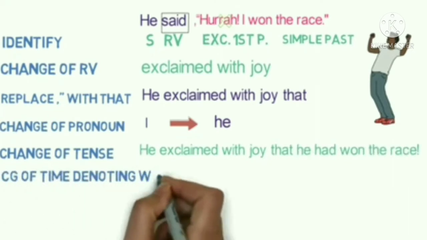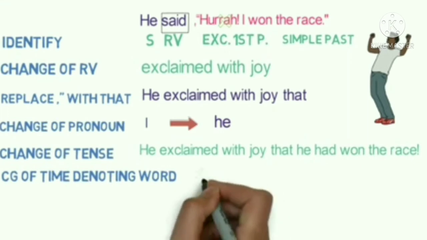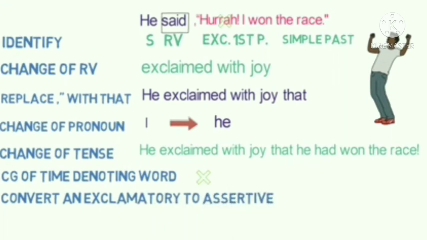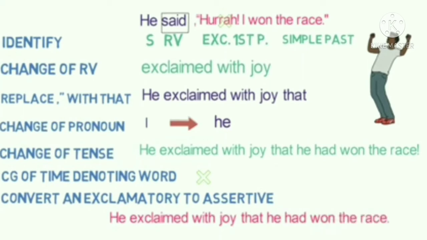Step 6 is change of time denoting words, but as there are no time denoting words, this step won't come. The next step is to convert an exclamatory to assertive. As the sentence is providing the complete meaning, we don't need to add any other word. We only have to remove the exclamatory mark and put a period or a full stop at the end of the sentence. Finally, the sentence will go as he exclaimed with joy that he had won the race. Now we can see the sentence that we got is as per the structure where subject plus exclaimed with joy plus that plus the reported speech.